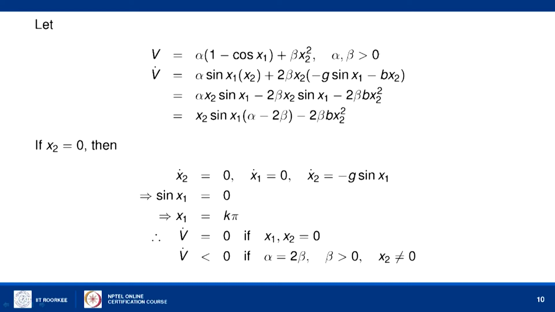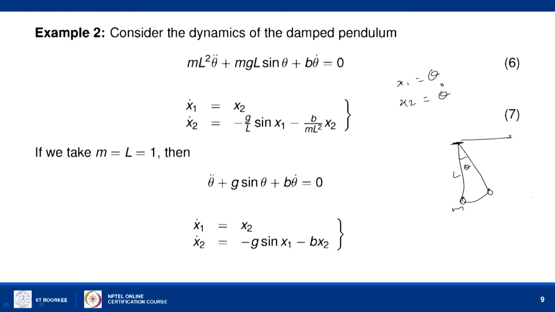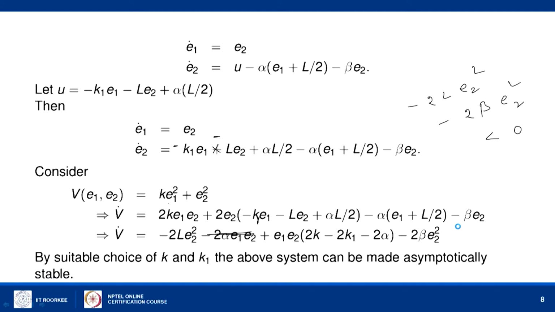So, the equilibrium point here is 0. The equilibrium point for the pendulum is that after oscillation it will stop at the vertical position and the velocity will be 0. So, x1, that means theta, is 0, and x2, that is the angular velocity, also should be 0. So, it will stop here, which is the equilibrium position.